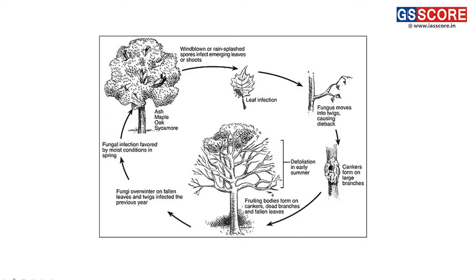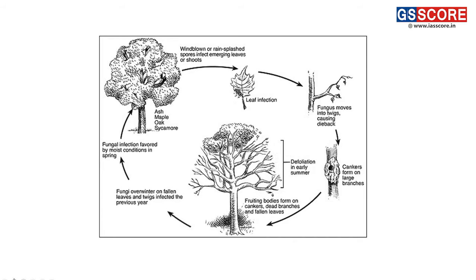Basically, dieback phenomena is what we can see. It is an adaptive phenomena also, and sometimes it is occurring because some part of the tree, some organ of the tree, is getting infected with any kind of virus, fungus or bacteria.